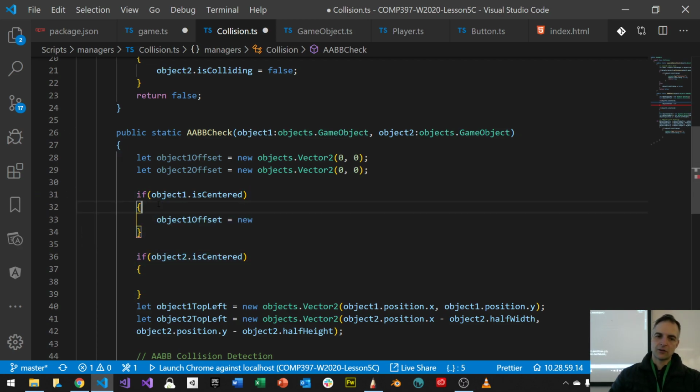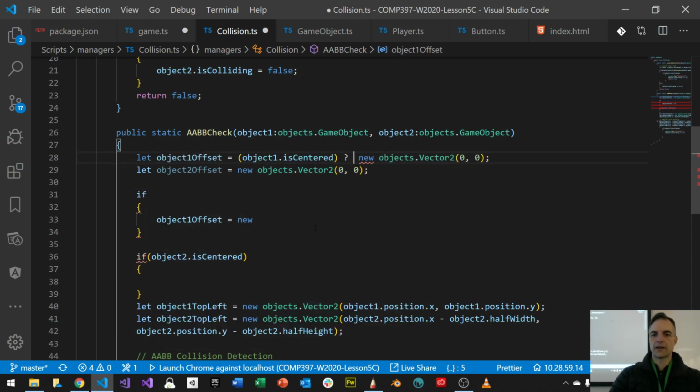Let's keep this little check in mind. I'm going to say that if this is true, then I want to assign this, else assign this.